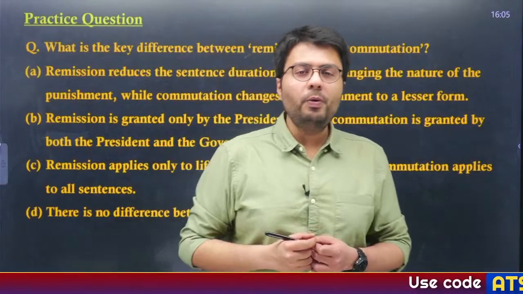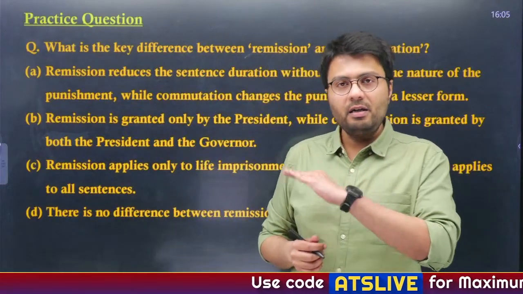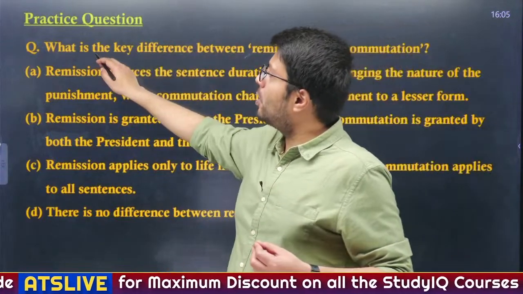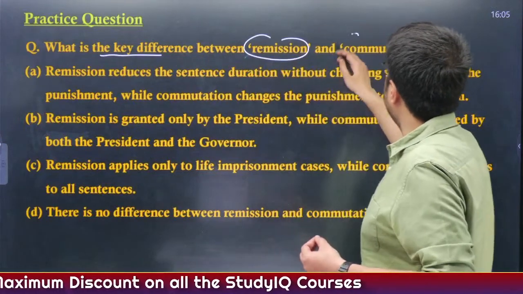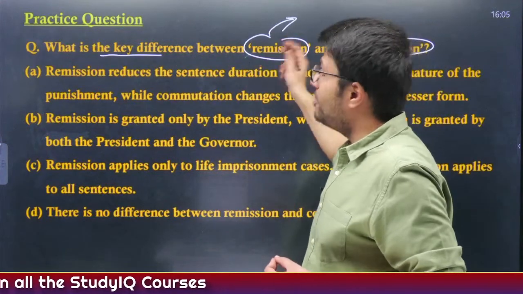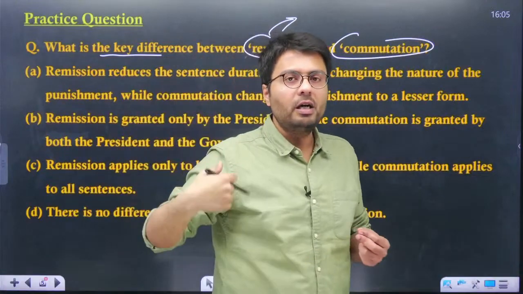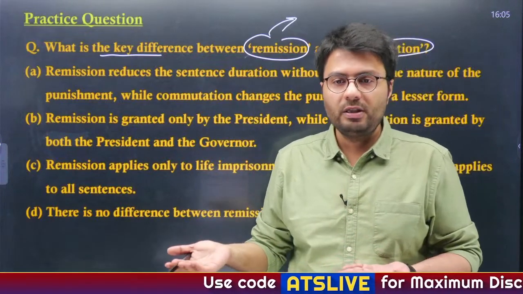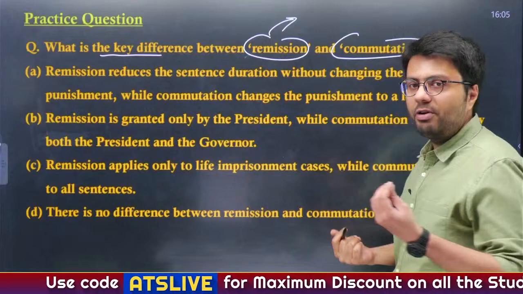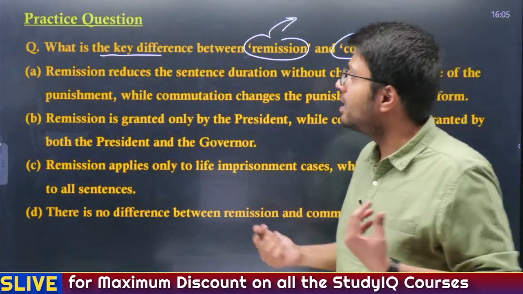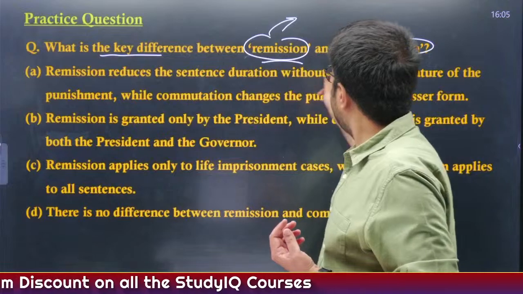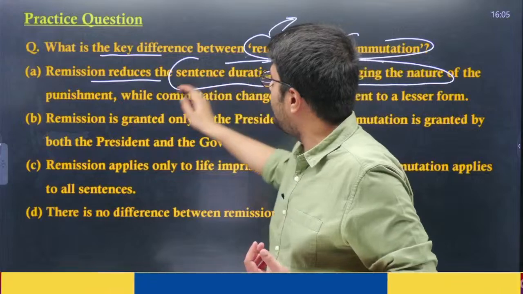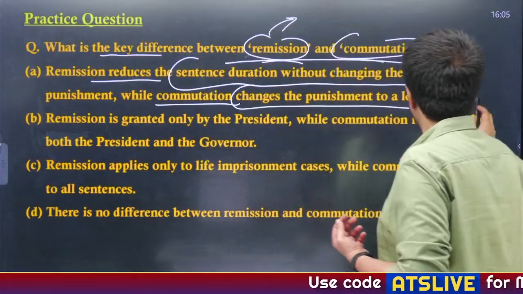Now, before moving forward with the discussion, let us first get done with yesterday's question that I had given you as a homework. This question asks you what is the key difference between remission and commutation. Now I told you about remission, right? It is a provision which allows the government to reduce the sentence of a particular convict without changing the nature of the sentence, whereas commutation is actually reducing the nature of the sentence itself, right? So the key difference between remission and commutation is that remission reduces sentence duration without changing the nature of the punishment, while commutation changes the punishment into a lesser form.